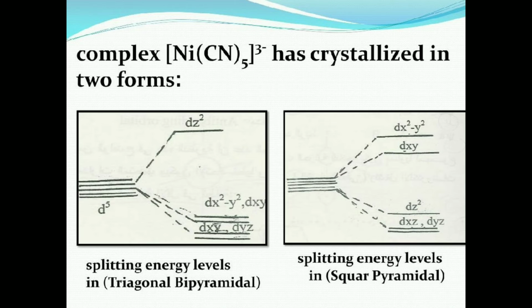And if you look into the second figure, here in the splitting of energy levels, the d orbital is split into four energy levels, that is dxz, dyz, dz square, dxy, and the highest energy level is dx square minus y square. So this type of figure is given by the square pyramidal structure of the nickel complex.